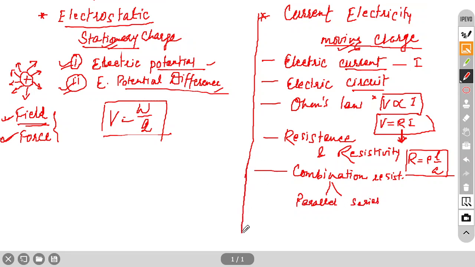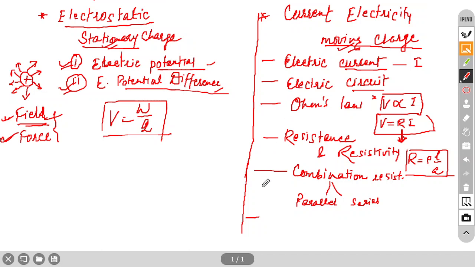After this we have the heating effect, because current has some effect. It does not have only an electric field, because electromagnetic means a magnetic field is also there because of this current. So if charge is moving, two things are there. First, an electric field will be there, and apart from that, a magnetic field will also be there. So that is the next chapter.